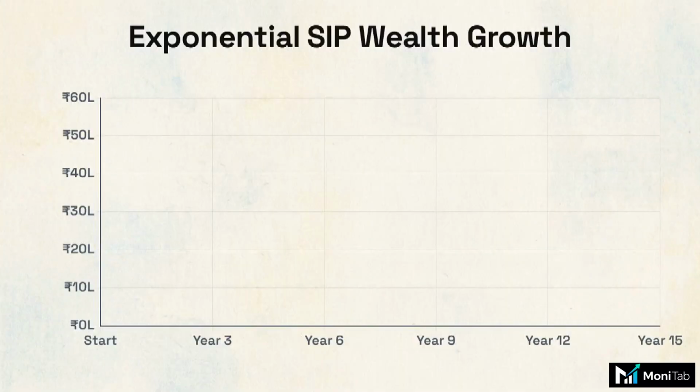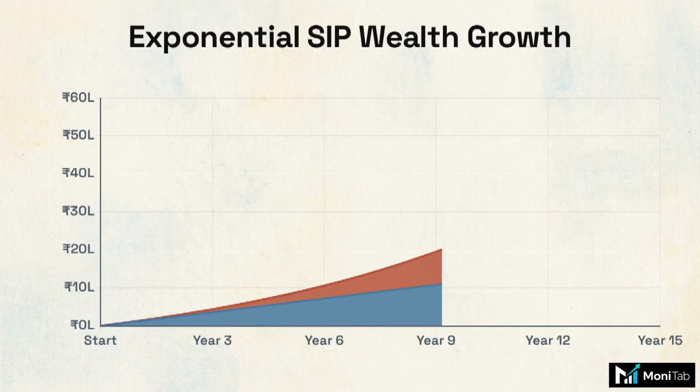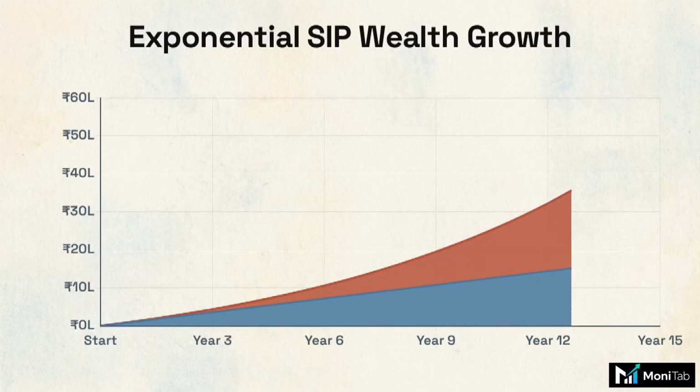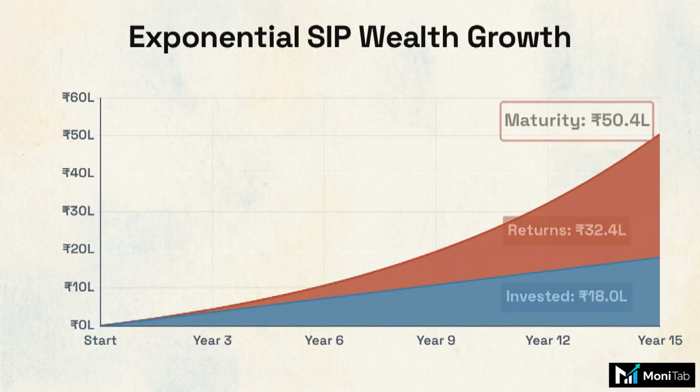Compound interest is the process where previous returns begin generating their own returns. A systematic investment plan utilizes this growth curve. Investing 10,000 rupees every month averages out your purchase cost over time. Over 15 years at a 12% return, your 18 lakh investment can grow into a 50.4 lakh corpus.